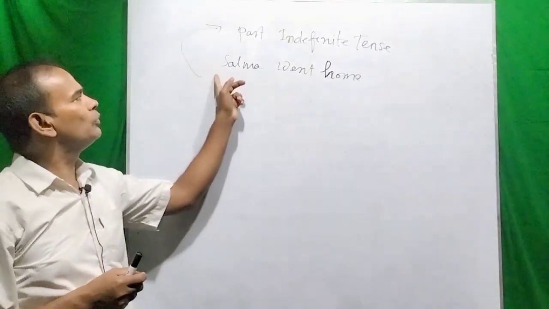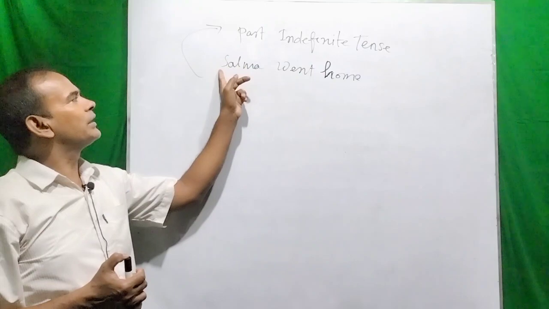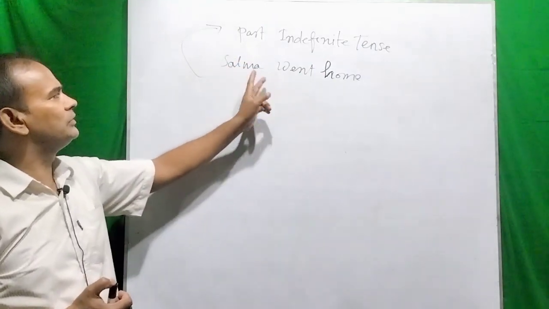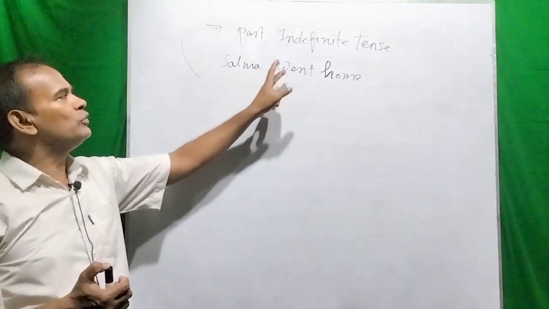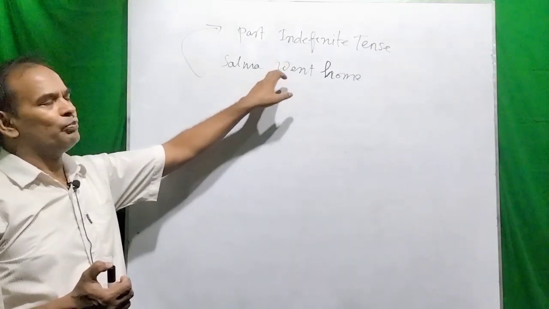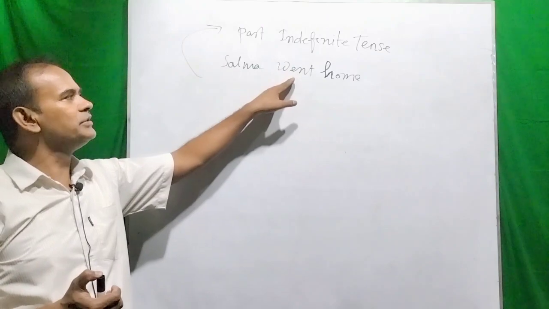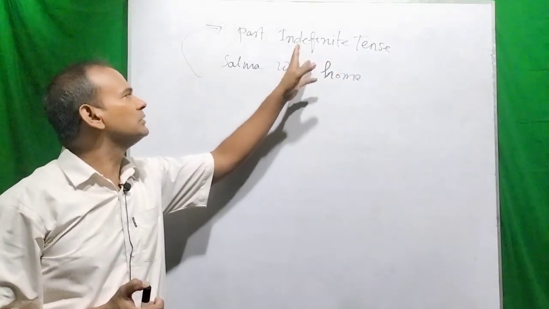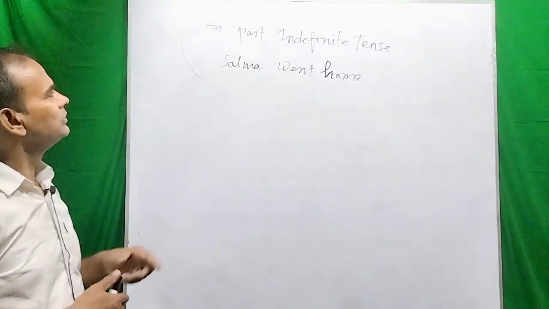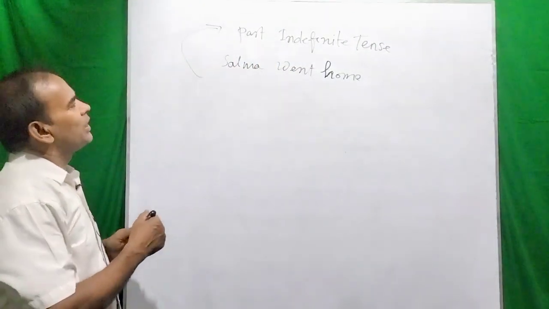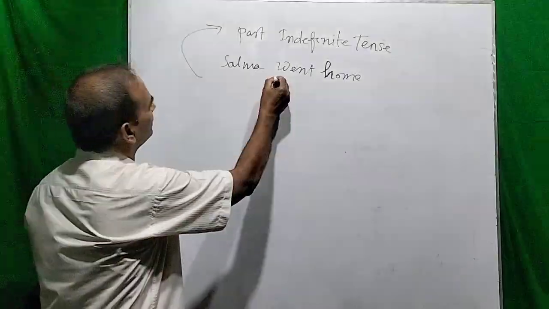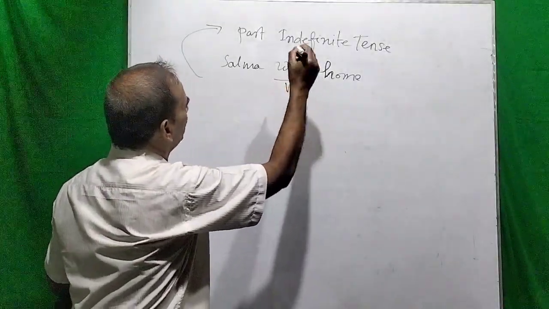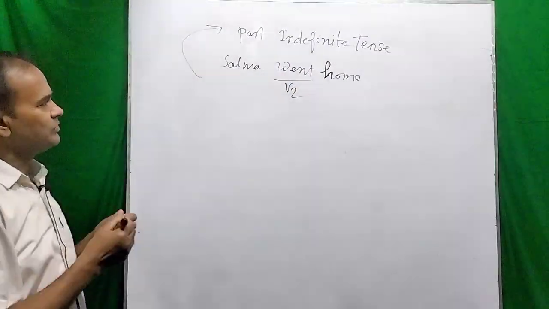First of all, we will take a subject and then we can use the past form and other words or phrases to make the sense complete. So this is called the past indefinite tense because here the past form went, or V2 we can say.